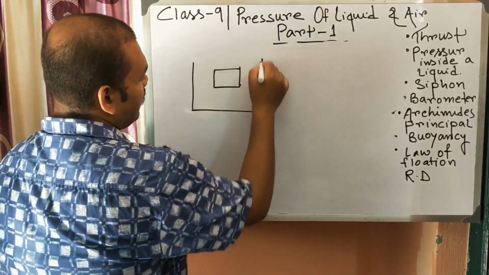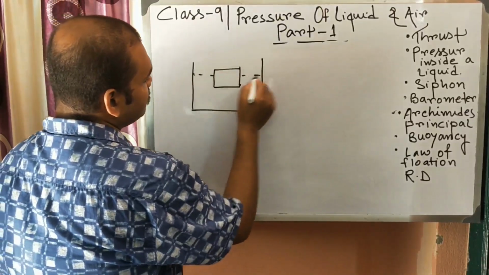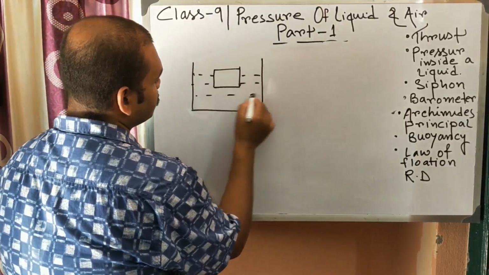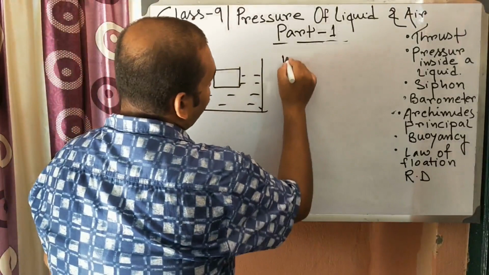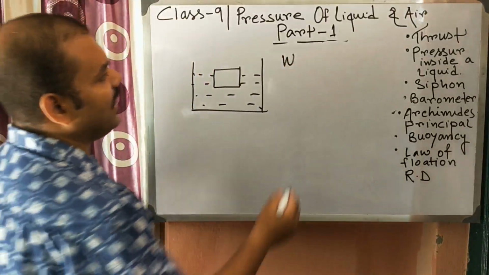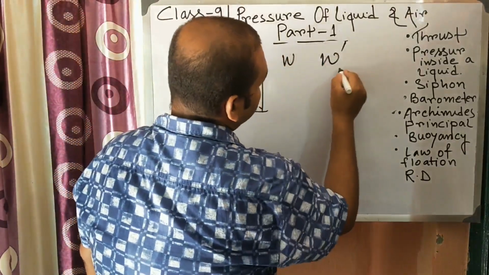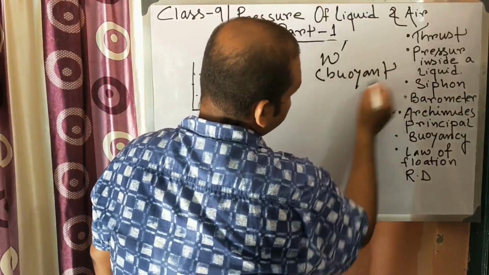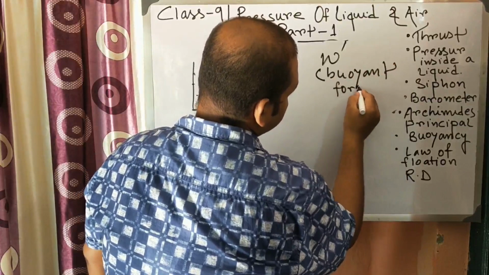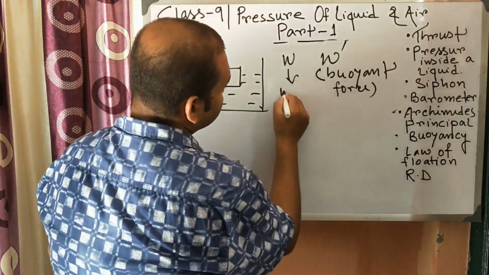Let us consider a body inside the water. Suppose the weight of the body is W and W prime is the buoyant force, or buoyancy.